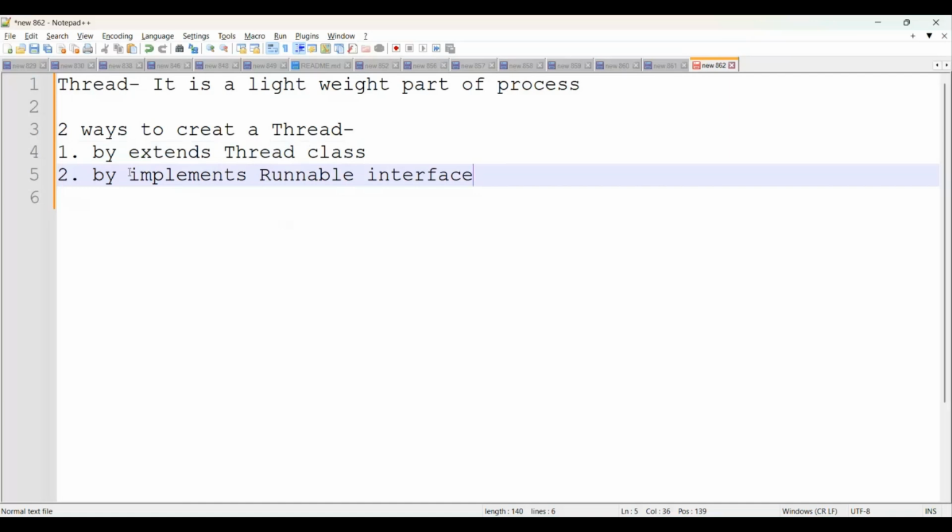Then which one is good? Always you can simply say implementing the Runnable interface is good, because as per standards, whatever abstract methods we are going to declare within an interface, in the implementation class we are going to implement those.